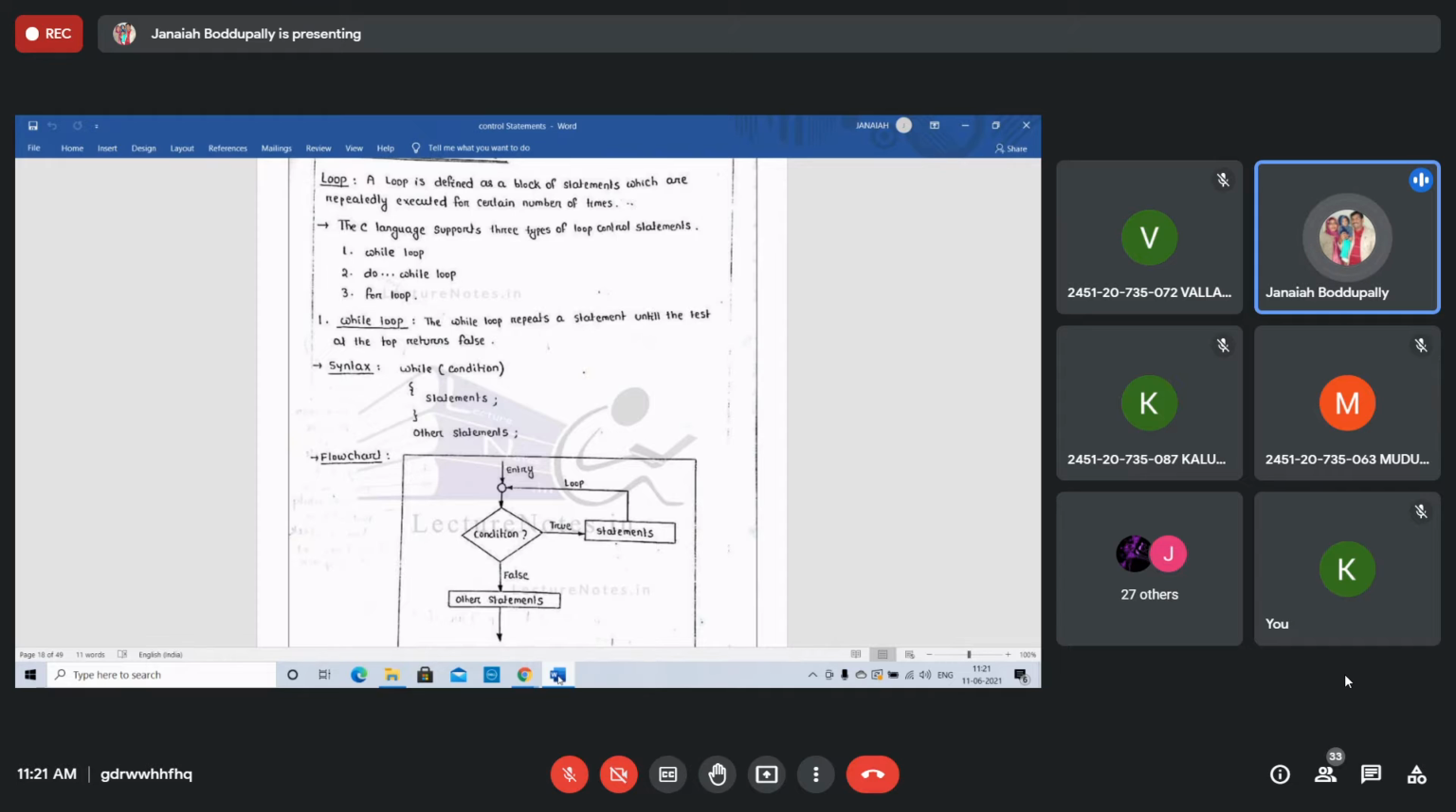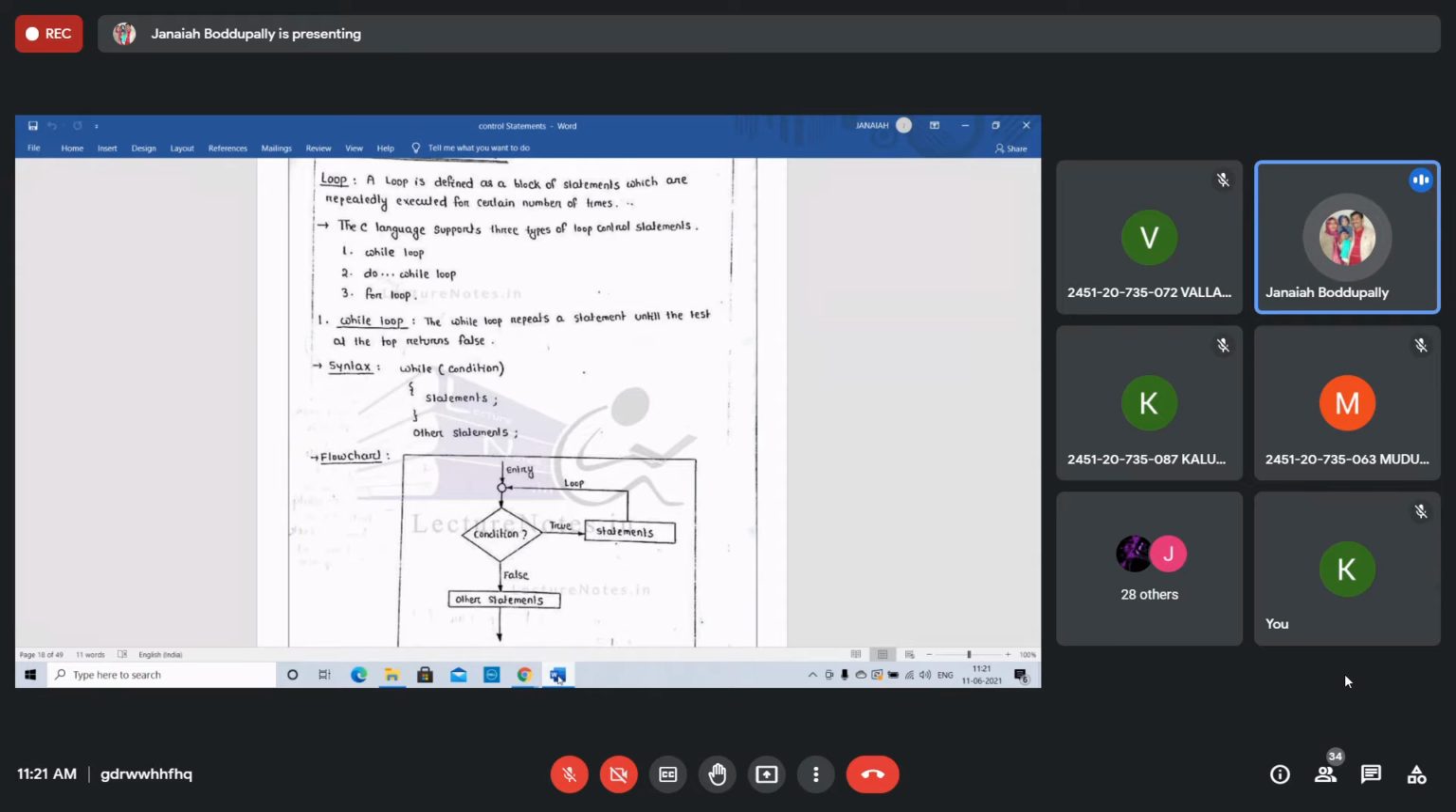The body of the loop may have 1 or more statements. If there is only 1 statement, no need to write the curly brackets; you may write them or not. If the body contains 2 or more statements, then you need to write the curly brackets.